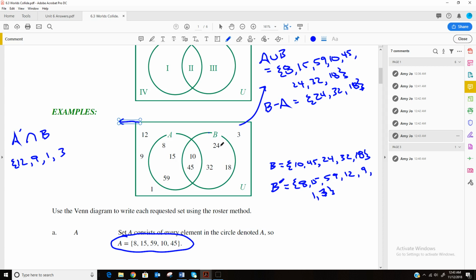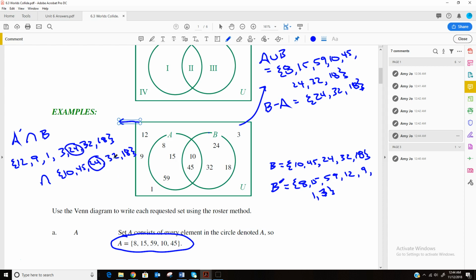So I'm going to leave those out and I'm going to do 24, 32, and 18. So that's A not, and then we want to intersect that with what's in B. So B is 10 and 45 and 24 and 32 and 18. And the intersection is anything that they share in common. So is 10 in both sets? No, it's not. Is 45 in both sets? No, it's not. 24 is, though.